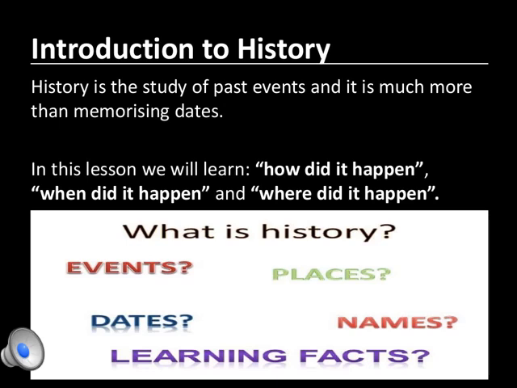We should know where, how the things have happened, when did it happen, where did it happen, the events, the places, the names of the persons, everything. Then we say that yes, we know the history of so and so, isn't it? So how do we get to know this? How do historians calculate the dates? How did they get to know that? How did it happen? When did it happen? And where did it happen? From where did they get to know the things we are studying? So in this chapter we are going to study how historians know about this.